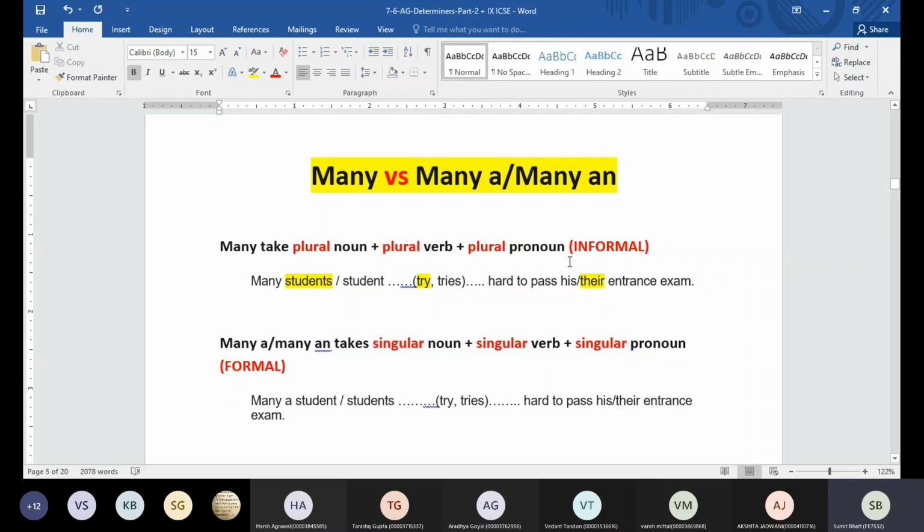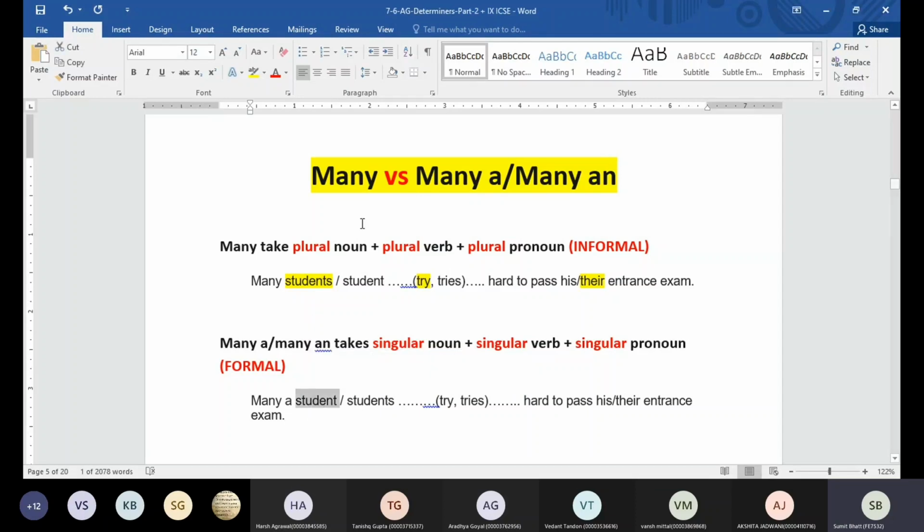All right. Now, if you ask the difference, many a is going to be a formal word and many is informal. Unknowingly, we always use many only, so that is all right to follow. But if you talk about literature, literary writing, magazines, or newspapers, most of the time the sentences you will see are formed using many a. In terms of difference, many a is formal and many is informal. Okay, that's the only difference. Otherwise, meaning doesn't change.